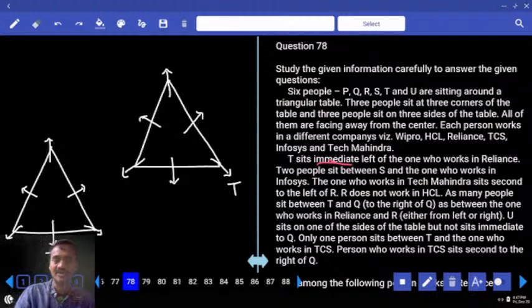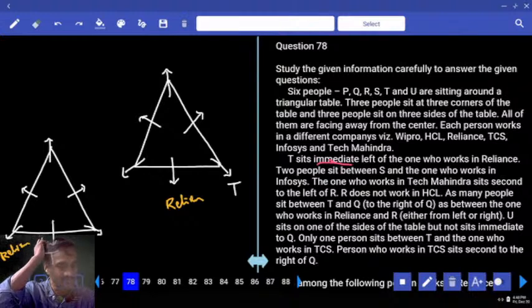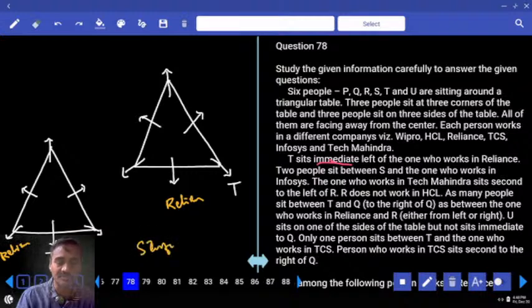T sits to the immediate left of the one who works in Reliance. Now here, this person works in Reliance, and T is to the immediate left of the one who works in Reliance. And 2 people between S and Infosys. Between S and Infosys, how many people? 2 people. Among these 6 persons, 2 people in between S and Infosys means they are opposite to each other. Which 2 persons are opposite? S and Infosys are opposite to each other.